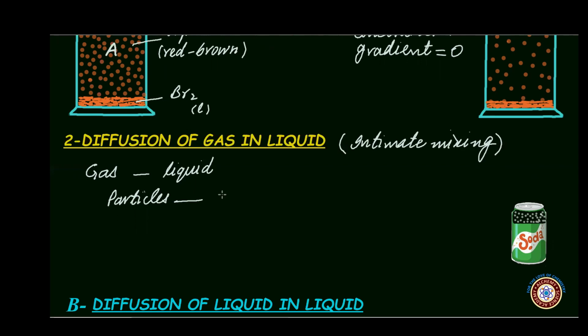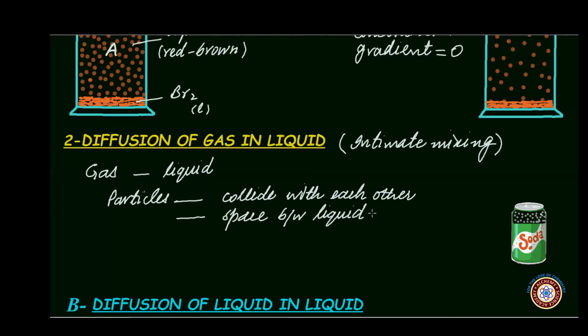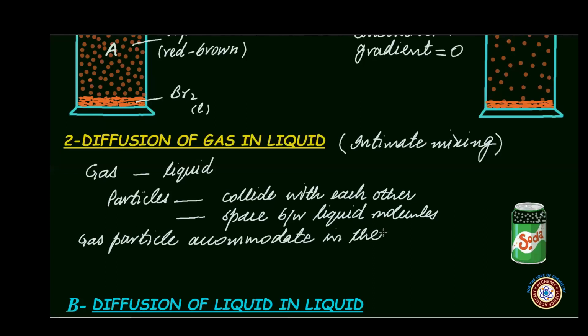Now since particles collide with each other, and there are spaces between liquid molecules, as a result of these spaces and the collisions of gas molecules with the surface of the liquid, the gas molecules or particles accommodate in the spaces among the liquid particles. And this spreading of gas molecules into the liquid molecules when they are in contact with one another is called intimate mixing or diffusion of gas in liquid.